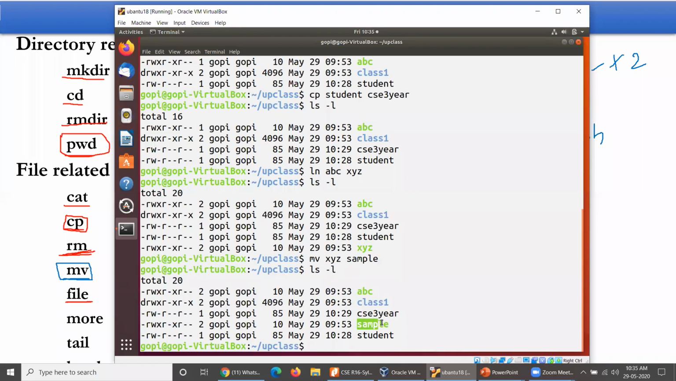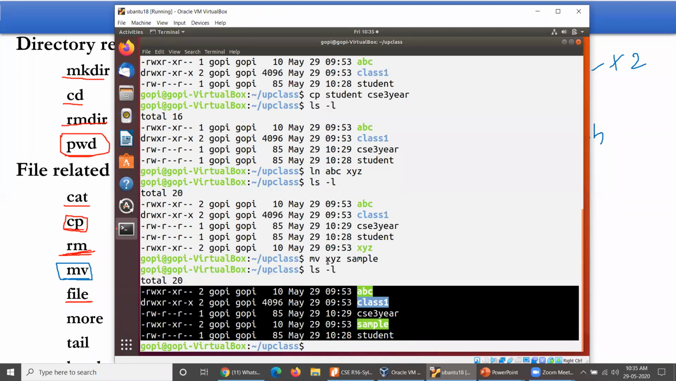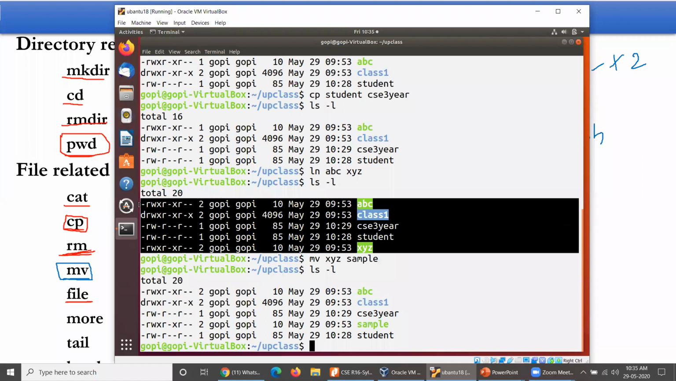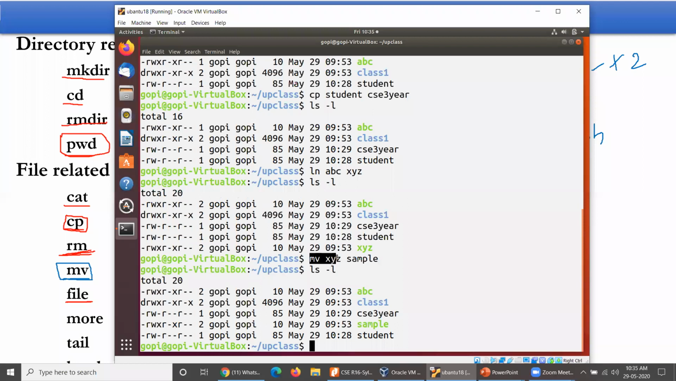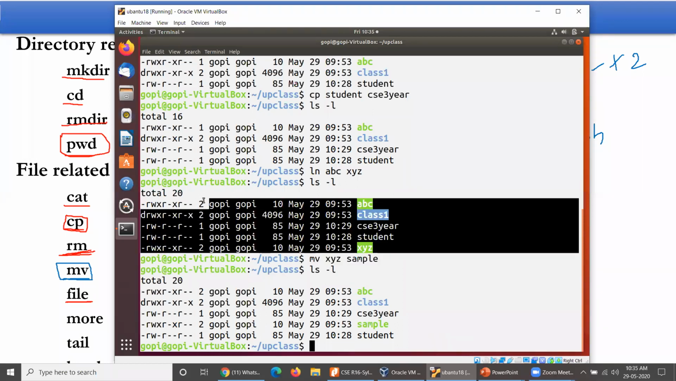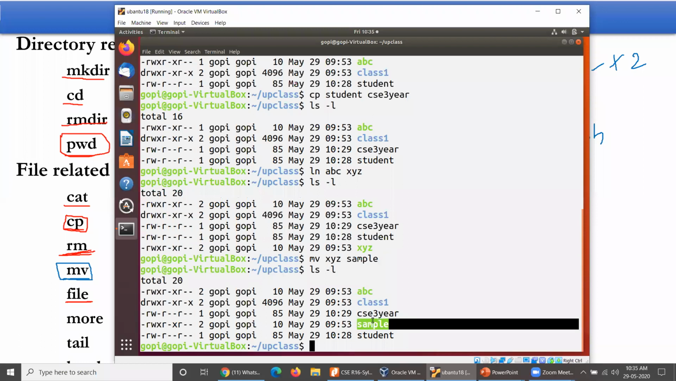You can see xyz is not available in our listing here. You don't have any xyz here after completion of this particular command. xyz will not be there. In place of that, sample will be available. However, likewise, you are also expected to use mv to move a file from one directory to another directory. That will also be there. I will show you after some time.